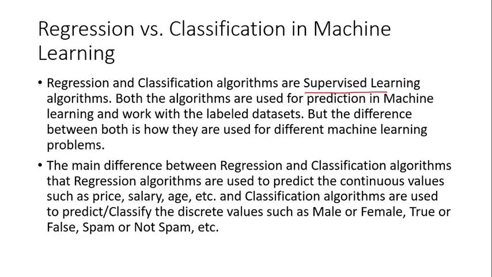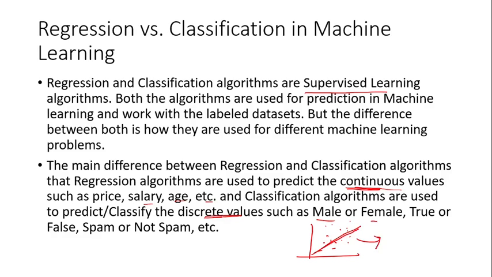Okay, so we'll come to that. The main difference between regression and classification algorithms is that regression algorithms are used to predict continuous values such as price, salary, age, etc., and classification algorithms are used to predict and classify discrete values, such as male or female. So this is the main difference. Normally in case of regression, let's say these are the data points, and you are fitting a straight line or something else.